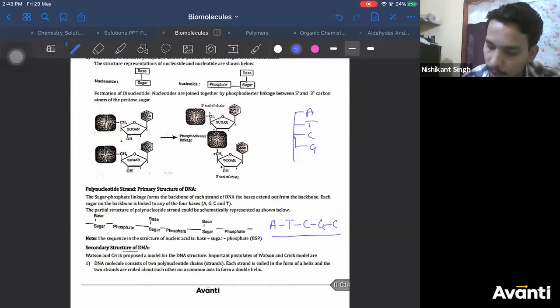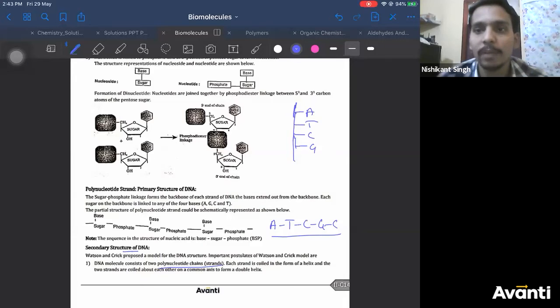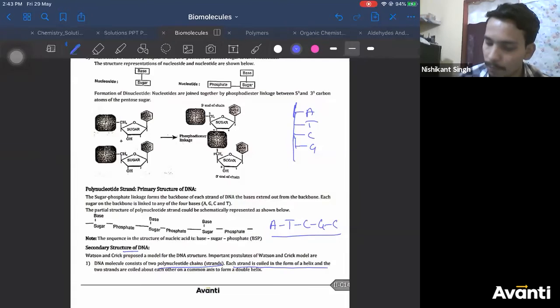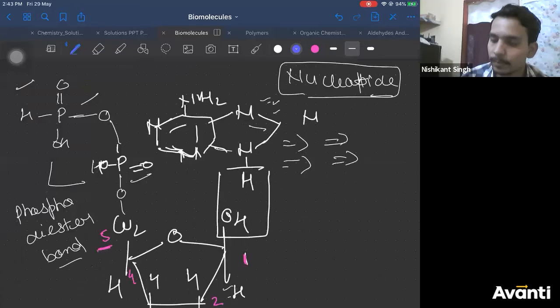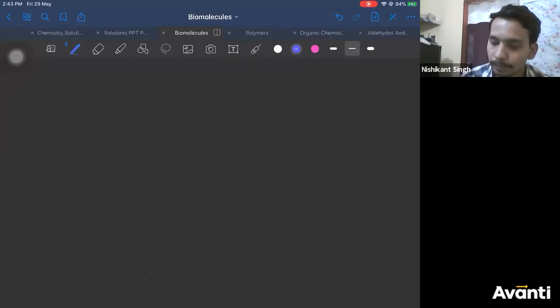A DNA molecule consists of two polynucleotide chains. If there is only one chain, then it is RNA. If there are two complementary chains, then it is DNA. Each strand is coiled in the form of a helix, and two strands are coiled about each other to form a double helix.